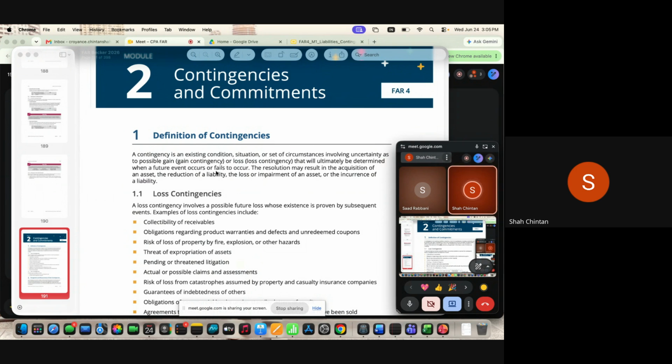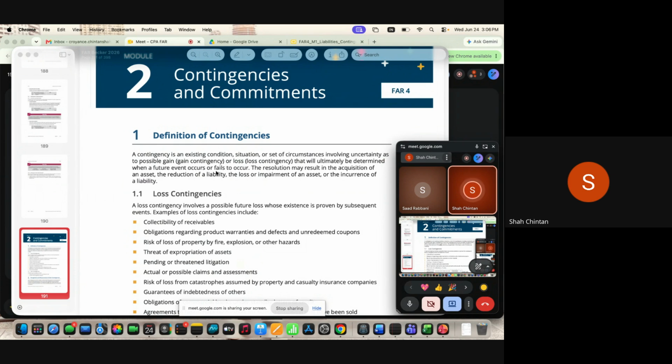Yeah, so your definition has 3 points, and you have to remember them because that's the official definition. Number one, there is a present obligation. That means a liability is 100% certain. It is called a present obligation. Number two, as a result of a past event. So for a supplier, you have purchased the goods. For wages payable, you have taken wage services. Salaries payable, you have taken employee services. So a liability arises as a result of a past event. And third condition, settlement of which requires a future economic outflow, maybe cash or any other asset. So if three conditions are met, we are going to record a liability.